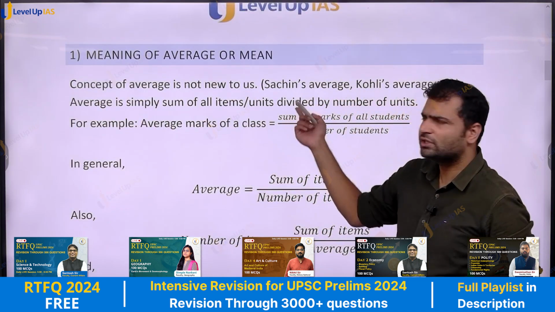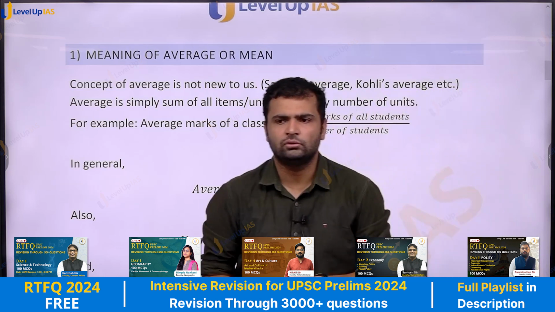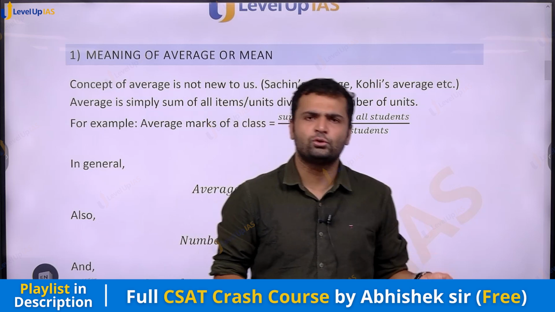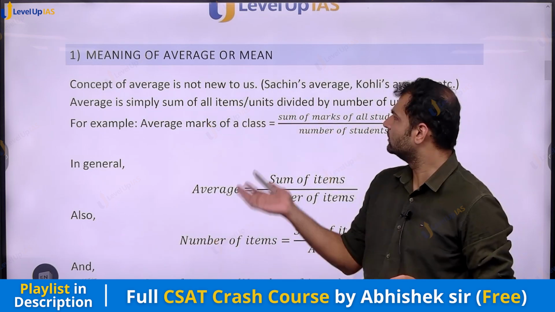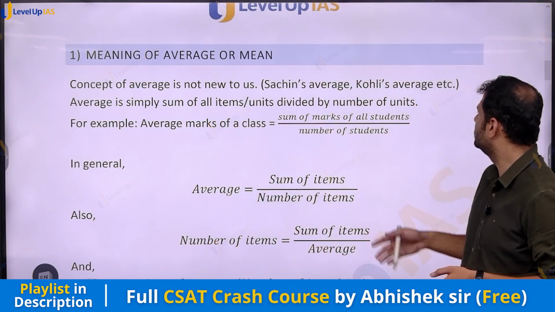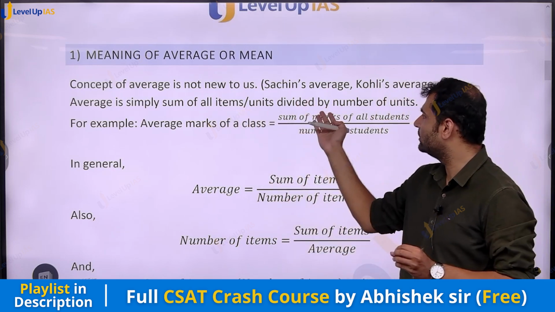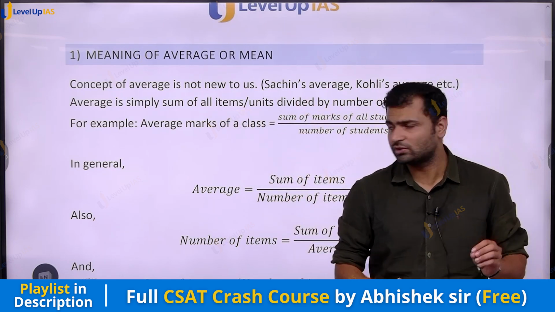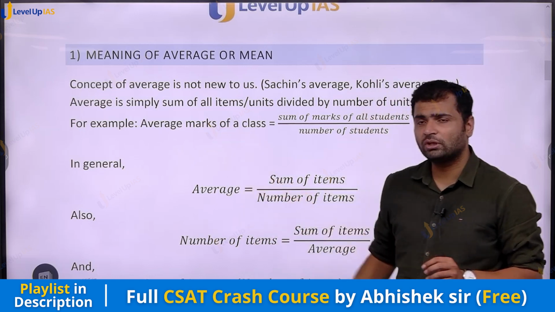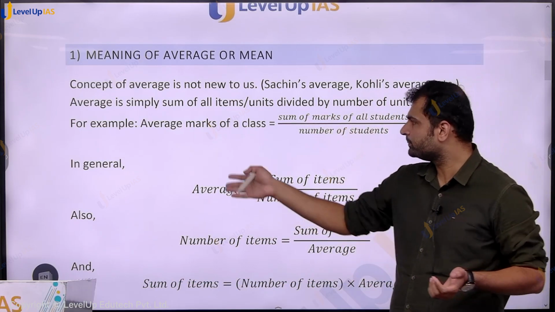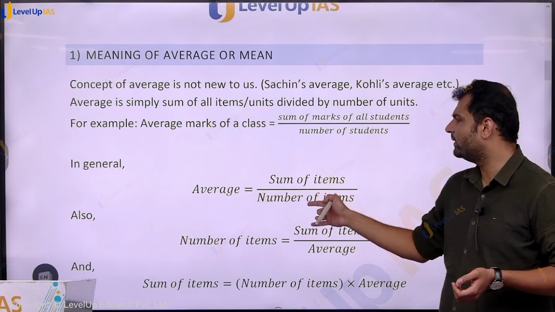So concept of average is not new. जो भी हम में से क्रिकेट देखते हैं, we know Sachin's average, Virat's average, Rohit's average, etc. So that is not new to us. Average is simply sum of all the items divided by number of items. So average marks of the class would be sum of marks of all the students divided by number of students. That is the average. In general, average is sum divided by number.